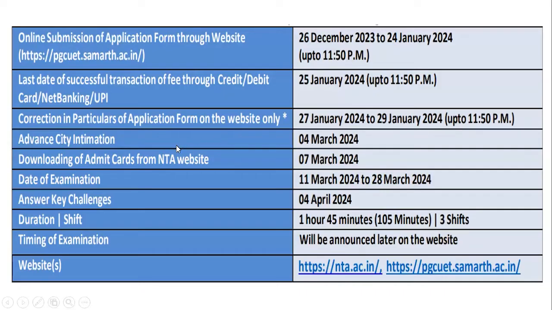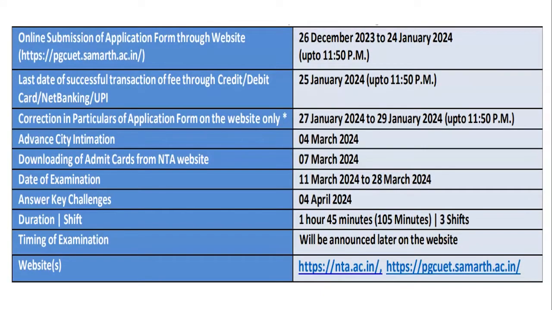Once everything is completed, your city intimation, that is the place where your examination center is going to be located, will be intimated on 4th March 2024, and then you'll be able to download your admit cards from the NTA website on 7th March 2024. The date of examinations will be between 11th March and 28th March 2024. Once your exam gets over, your answer keys will be released on the website on 4th April 2024.